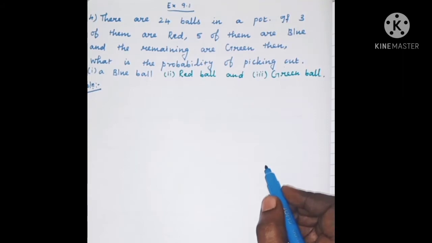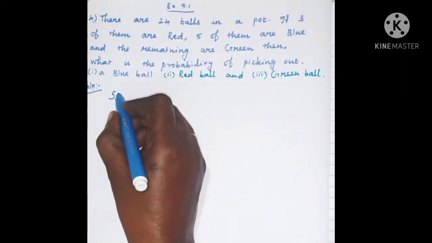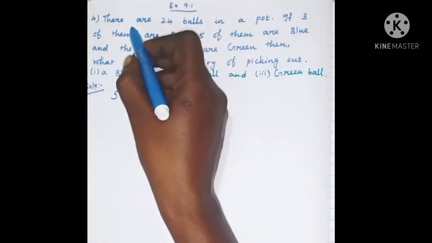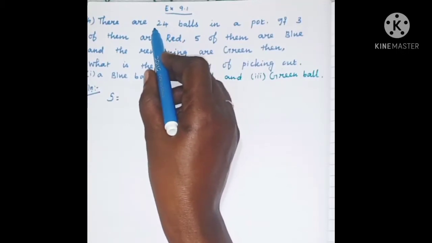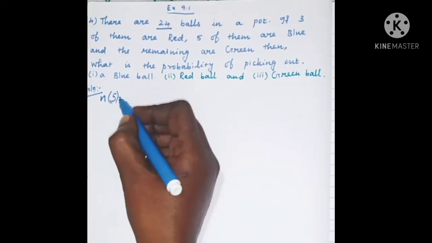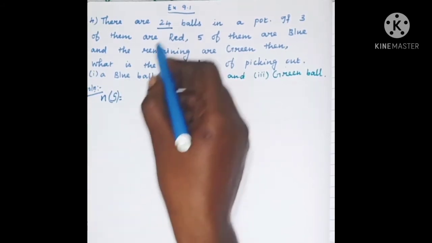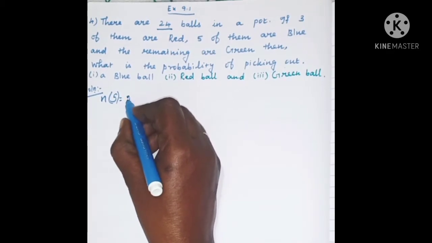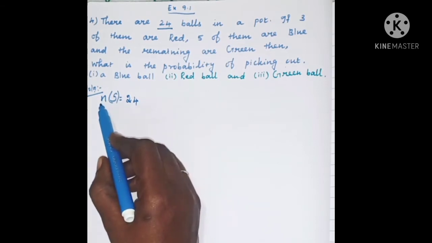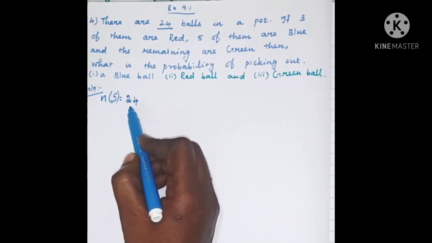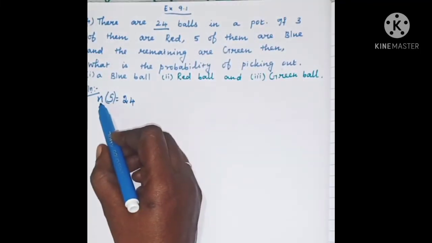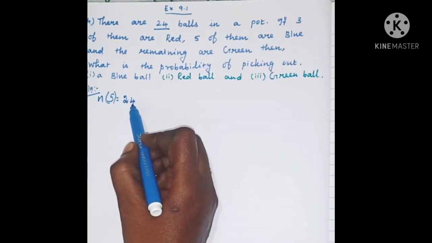First we have to write the sample space S. How many balls are there in total? There are 24 balls in a pot. So directly we write n of S, the number of elements in the sample space, is equal to 24, because they have given that there are 24 balls in a pot.